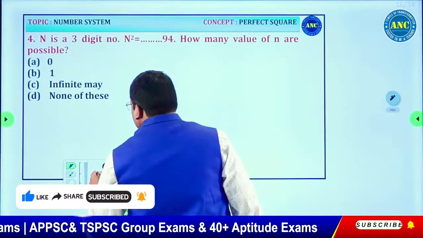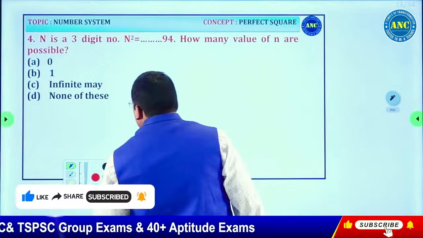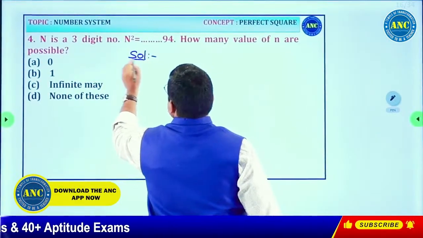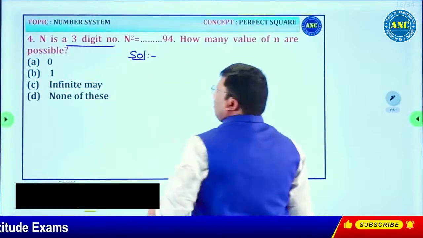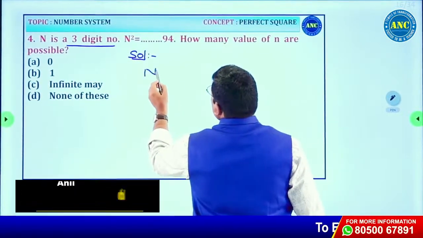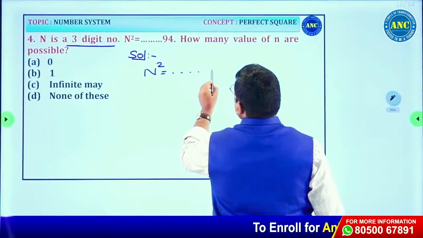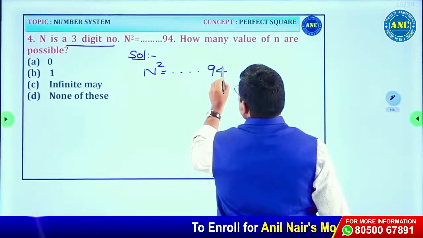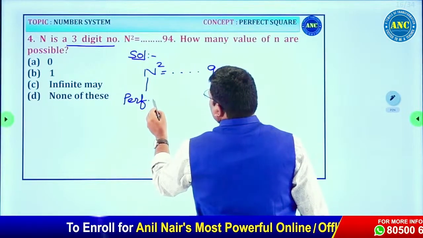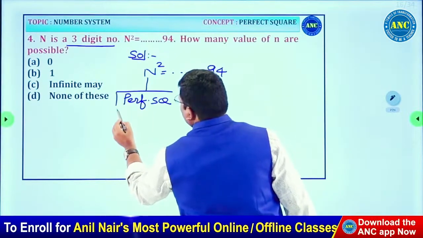Now next one. Read this question first. N is a 3-digit number. Okay, the natural number, it is a 3-digit number. N square is ending with 94. Left hand side it is a perfect square.